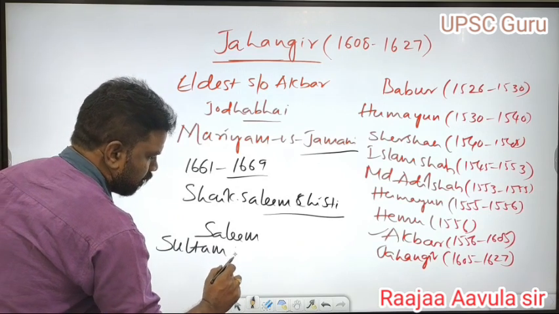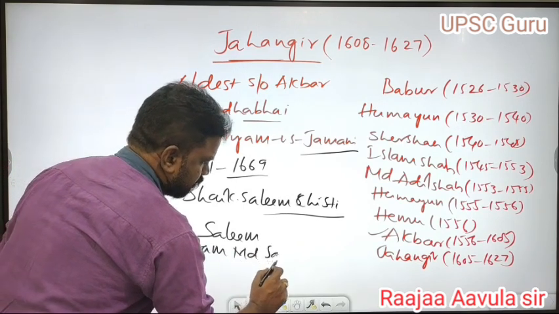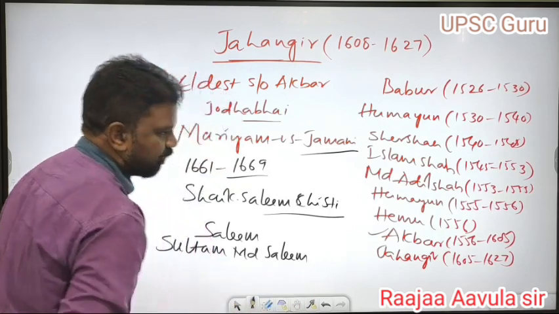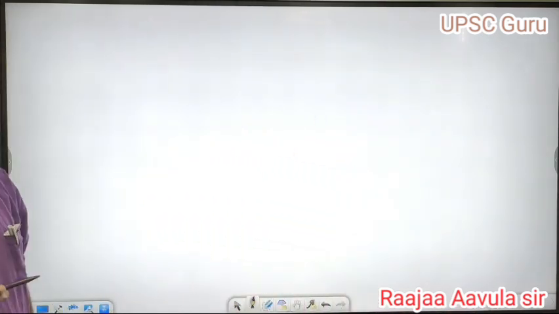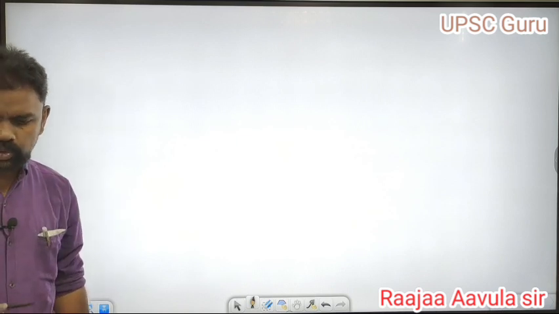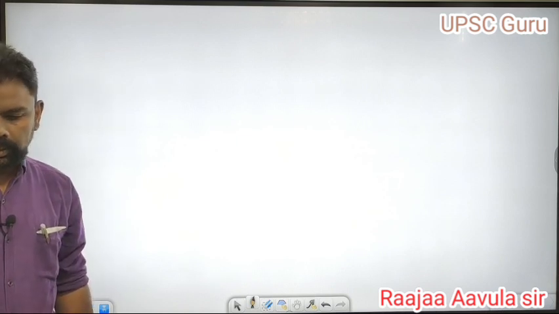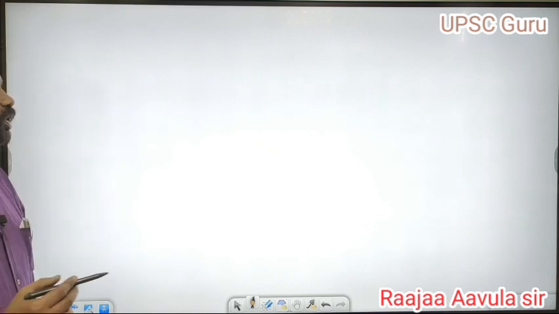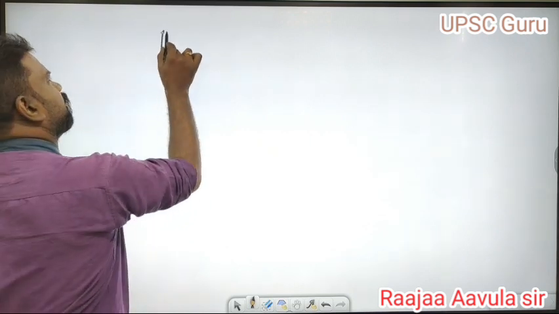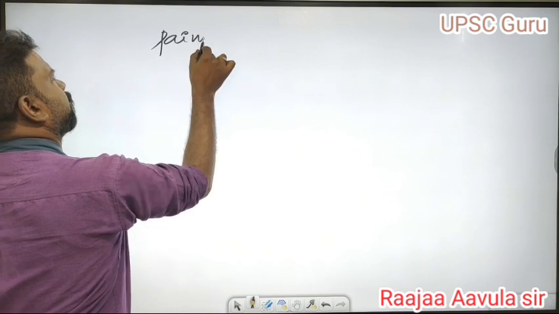Sultan Muhammad Salim was the original name of Jahangir. His father, as I already told you, was Akbar. His mother was Jodha Bai, Mariam uz Zamani. He was born in 1569. He was an exponent of painting. He was very good at painting.